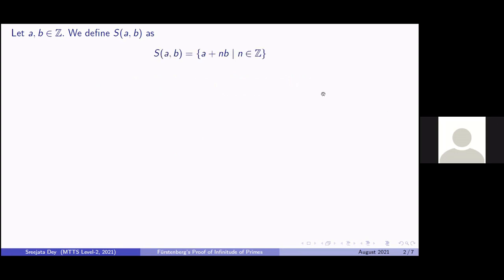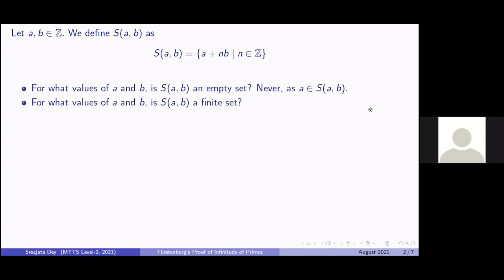We define S_{A,B} as the set of all integers which can be written in the form A plus NB, where N is an integer. So N can take values 0, plus minus 1, plus minus 2, plus minus 3, and so on. So over the next couple of minutes, we'll spend some time to understand what these S_{A,B} are actually like by asking a few questions and finding their corresponding answers. So for what values of A and B is S_{A,B} an empty set? Oh, it's quite easy to observe that whatever A and B are, S_{A,B} always contains the integer A. So it's never empty because A belongs to S_{A,B}.